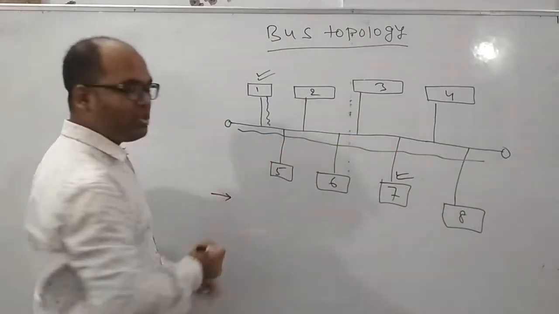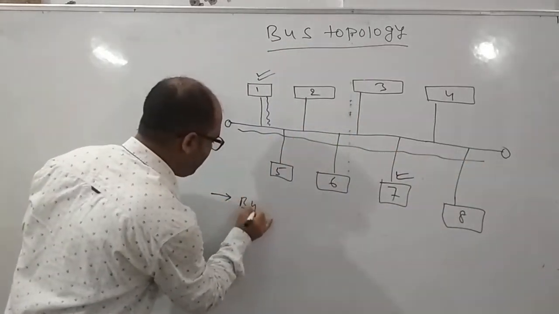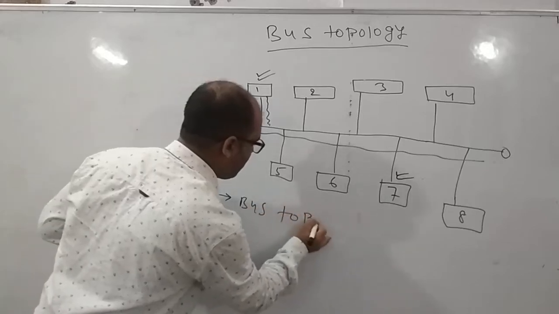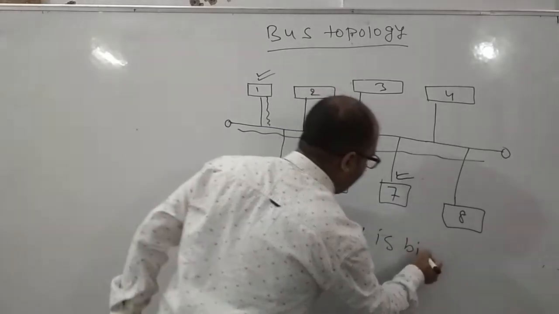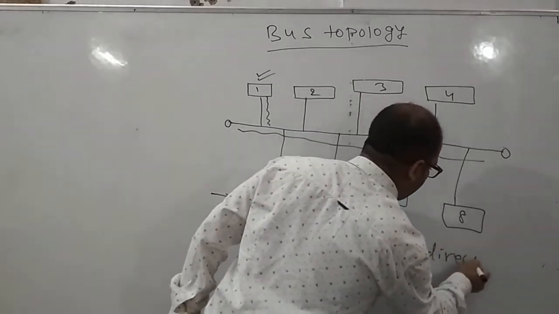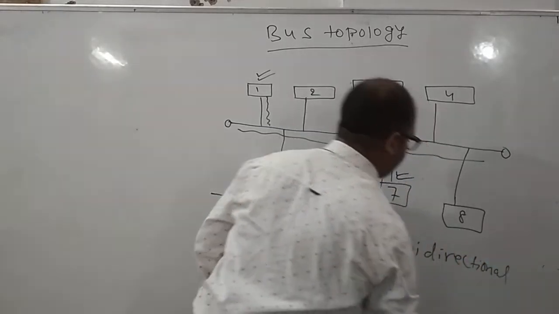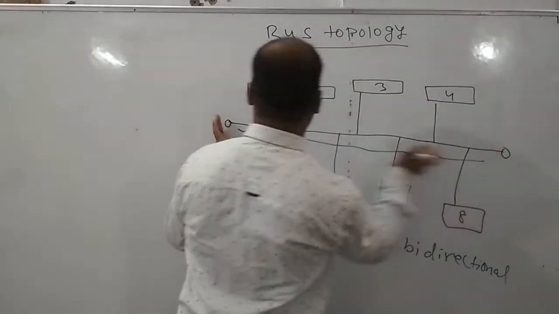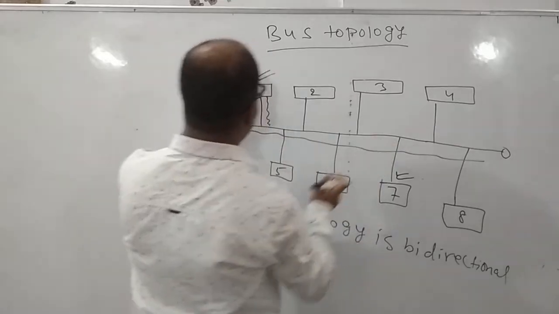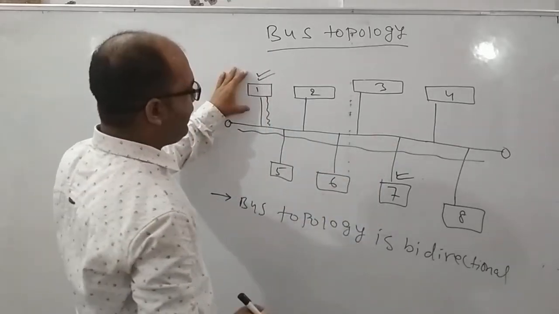Now this bus topology is bidirectional. Bidirectional means the data will travel in this wire in both directions.